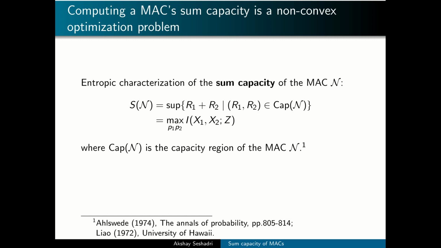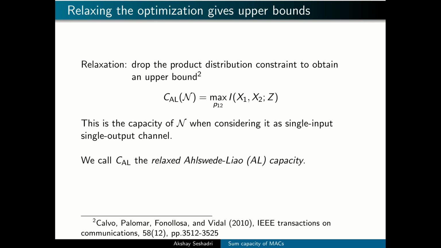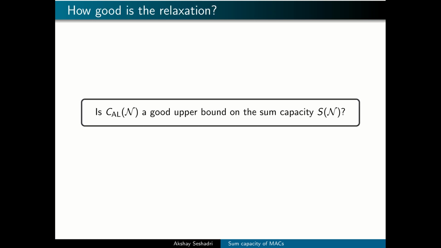And for this reason, people usually look for upper bounds on the sum capacity by performing a relaxation of the optimization problem. Specifically, Calvo and others propose dropping the product distribution constraint in order to obtain an upper bound. The first question that we would like to ask in this study is how good an upper bound the relaxation CAL is on the actual sum capacity.